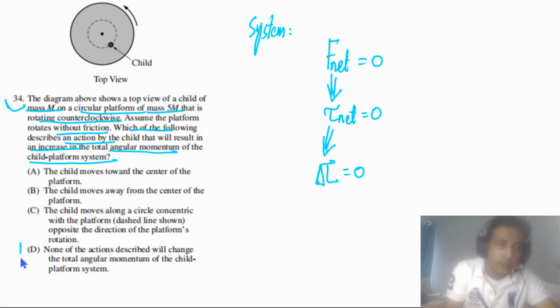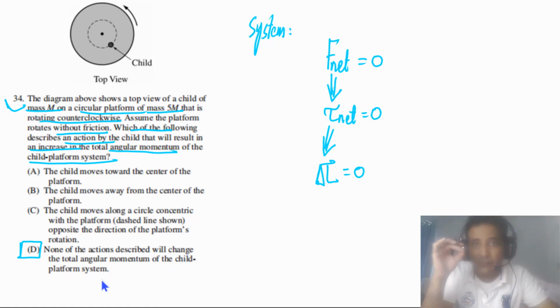So the answer for this question has to be D: none of the actions described will change the total angular momentum of the child-platform system. As there is no net force, there is no net torque. If there is no net torque, it means that the angular momentum of the system remains constant.